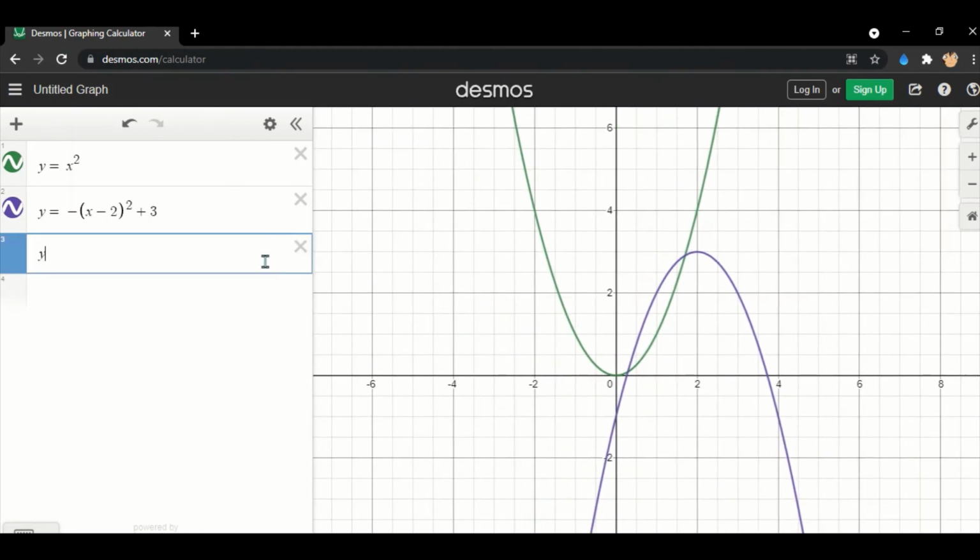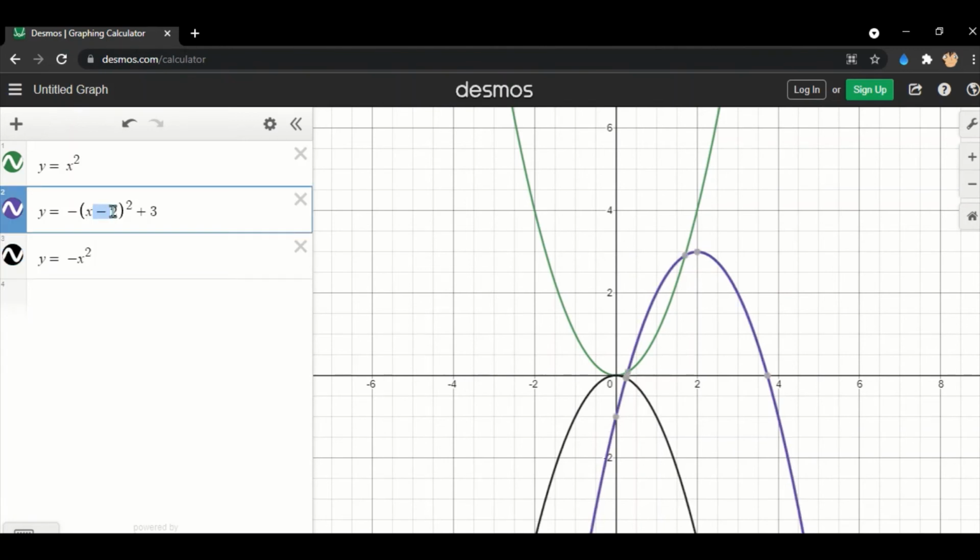First, okay, we reflected the x squared across the x-axis. So first it is reflected, and then we moved it 2 units to the right.